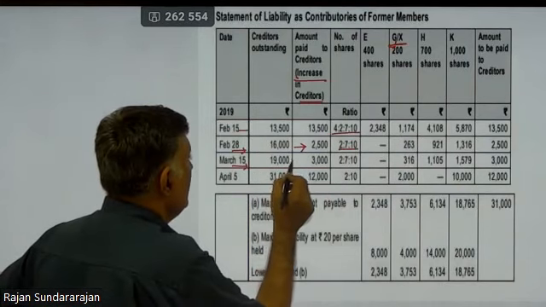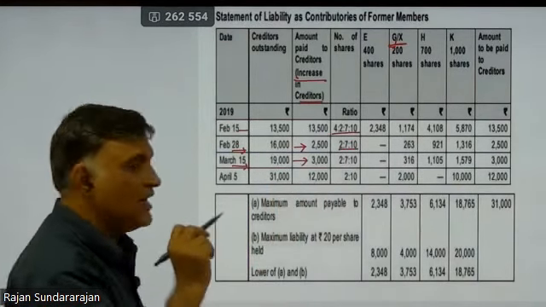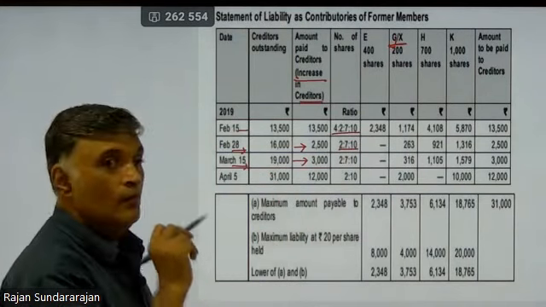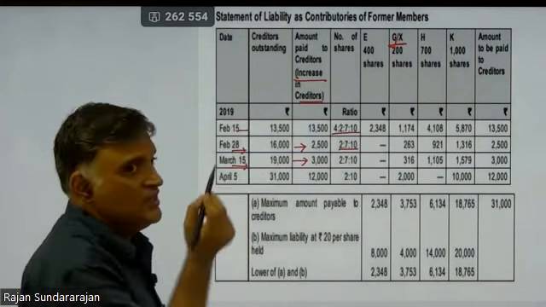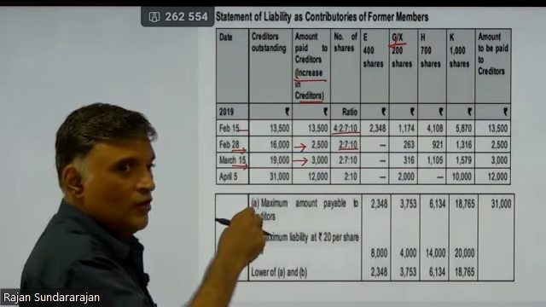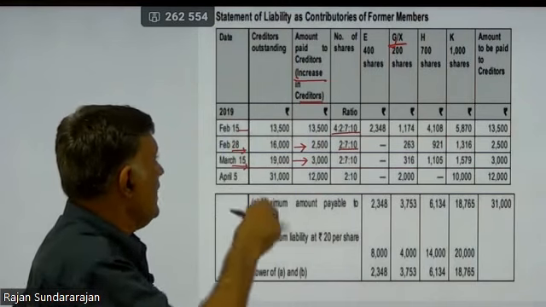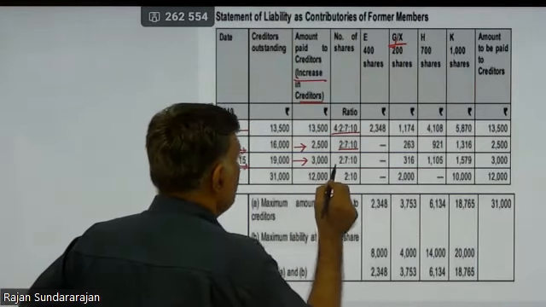What is the incremental creditor here? 3,000. So this 3,000 will be borne by again X, H and K because G has died. So X is a current contributor. He has to pay, H has to pay, as well as K has to pay in the ratio of 2:7:10.